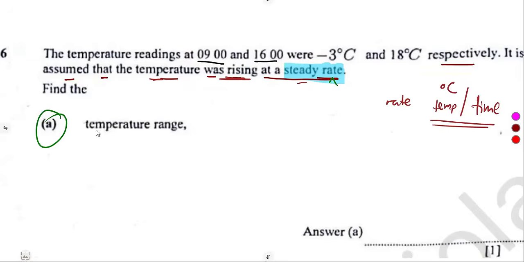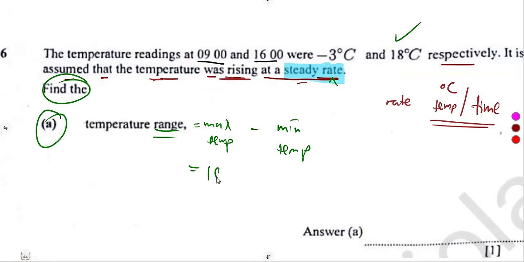So A, the temperature range. Find the temperature range. As long as you're dealing with range, maximum minus what? Minimum. So in terms of temperature, it's maximum temperature minus minimum temperature, just like that. What is our maximum temperature? 18. So that's 18 minus the initial, the minimum, minus what?